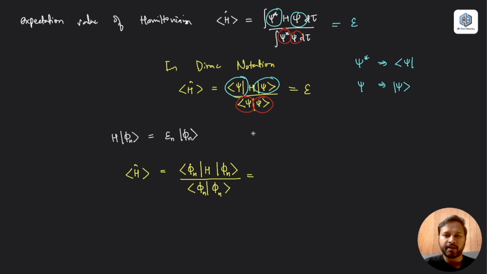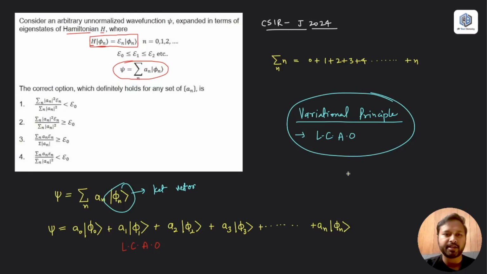So if the Hamiltonian operated on psi gives epsilon, the Hamiltonian operated on phi n should give you the energy En. n just denotes the state of the wave function. Here the wave function is of the nth order, so the energy should also be of nth order. This is a very important equation. Let's number it. Now we have to operate this Hamiltonian on the given wave function, which is psi.